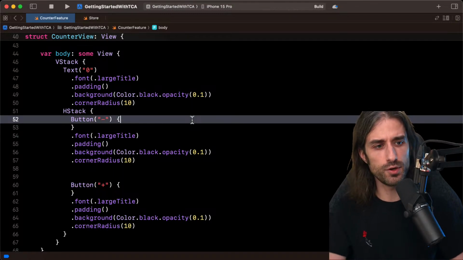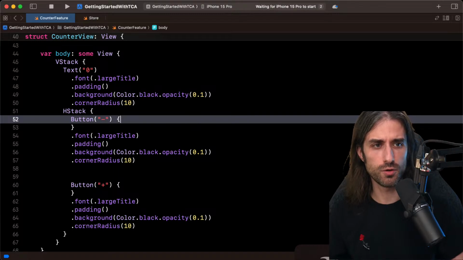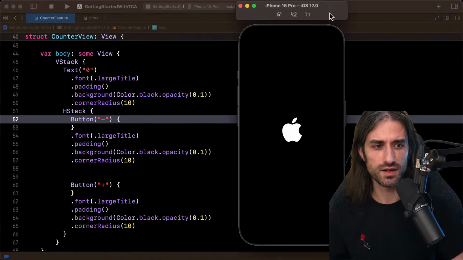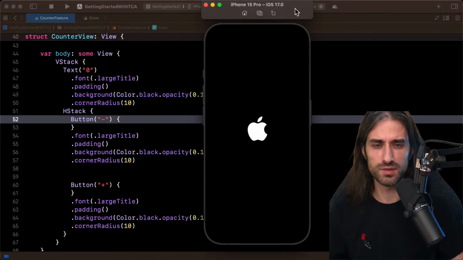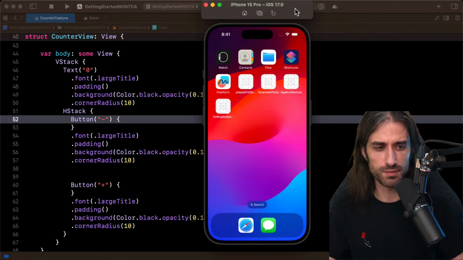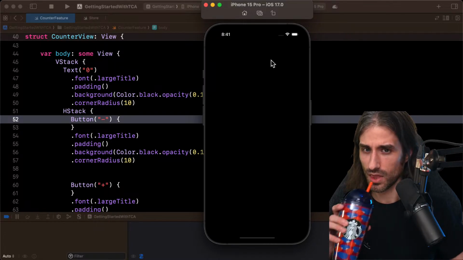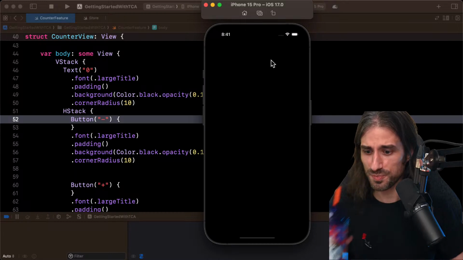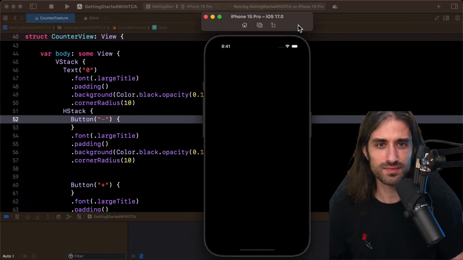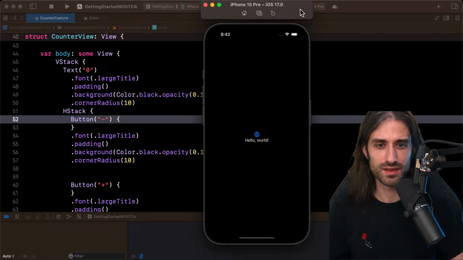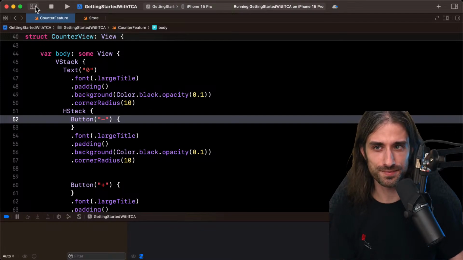I'm just gonna run it in the simulator, just in case, if there is a compilation error, we can catch it early. So showing you the simulator. I will also put it into dark mode because I don't want to have a big white thing that's going to illuminate me a lot. So it's still launching. We have the hello world.